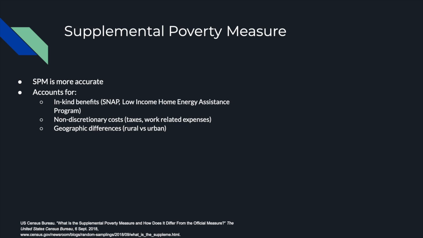To put this simply, the in-kind benefits are added, while the non-discretionary costs are subtracted from a household's total income, not just cash pre-tax income. This creates a more accurate representation of income poverty.